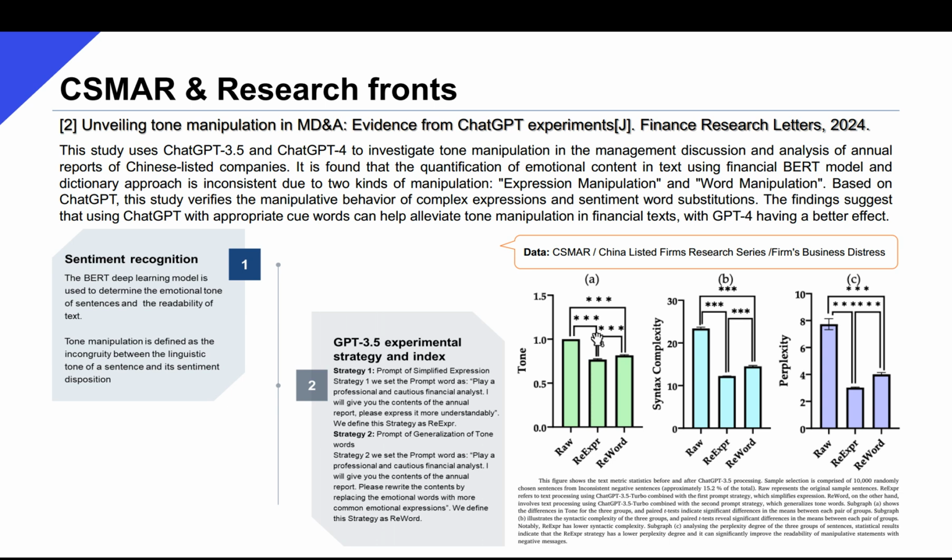Both BERT and ChatGPT are employed in the process. The efficacy of ChatGPT largely depends on the writing of the prompt, and in this study, to simplify the expression, the prompt is set as: play a professional and cautious financial analyst.